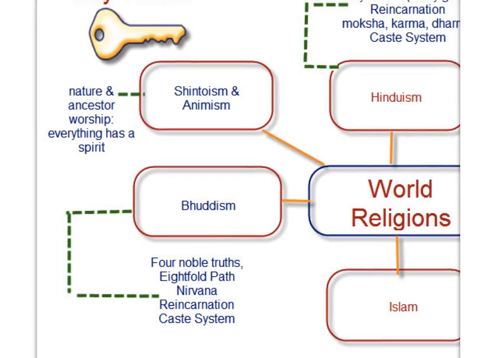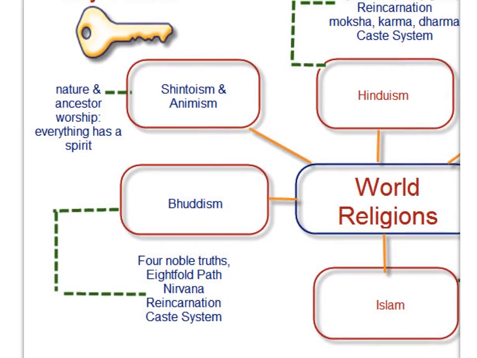Let's take a look at Buddhism. In Buddhism, the key terms are the Four Noble Truths, the Eightfold Path, nirvana, and reincarnation, and also the caste system. So reincarnation means a coming back to life in a different form. Nirvana, achieving perfect peace.